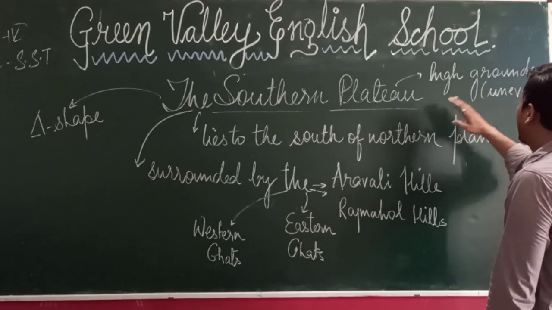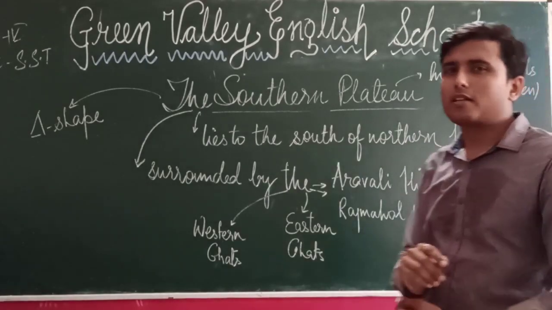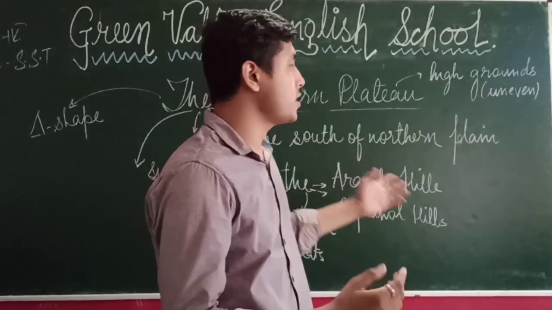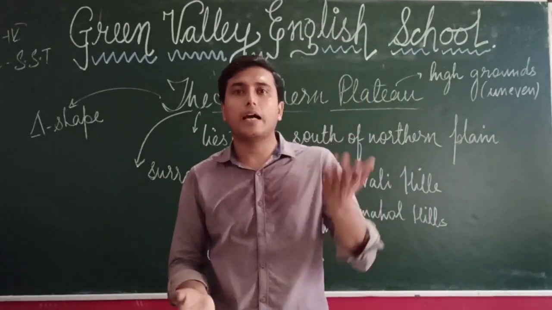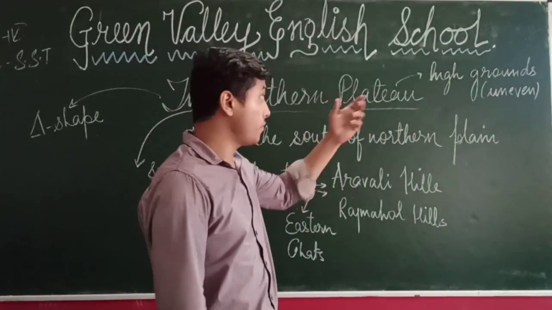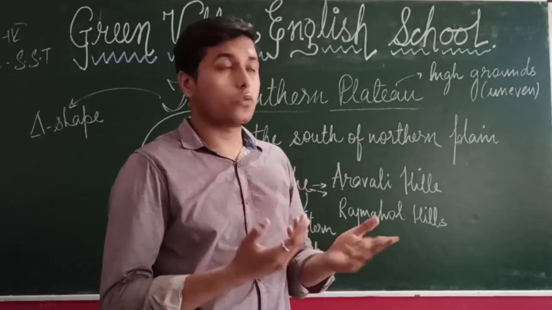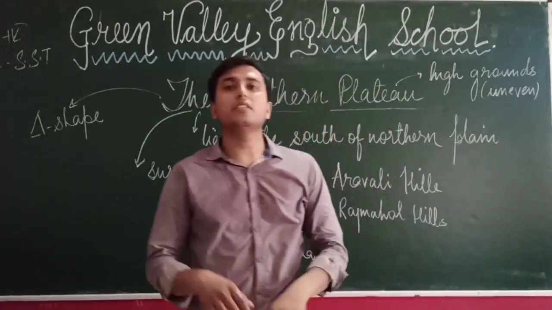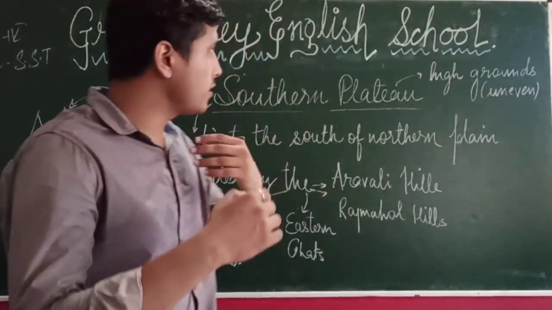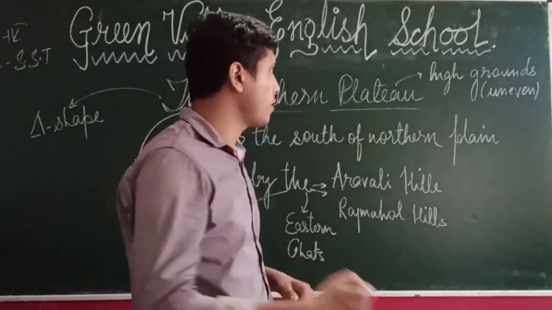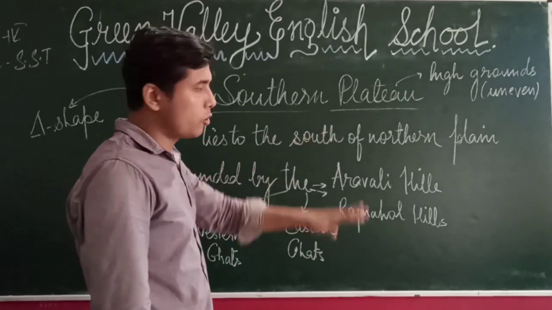Plateau means high grounds, not plain grounds, but grounds at a somewhat higher level, located at some height. Those grounds are uneven, which means the area there is not plain. So this is what a plateau is.